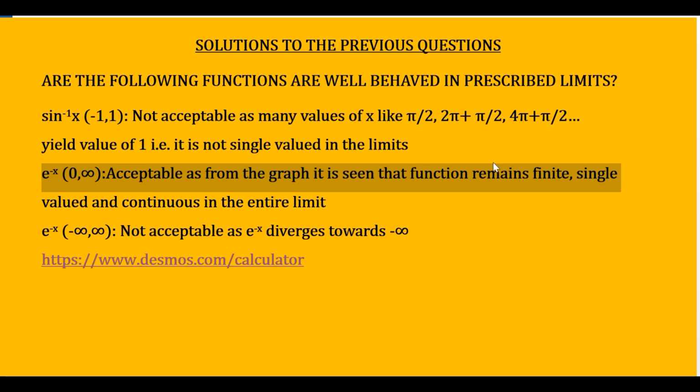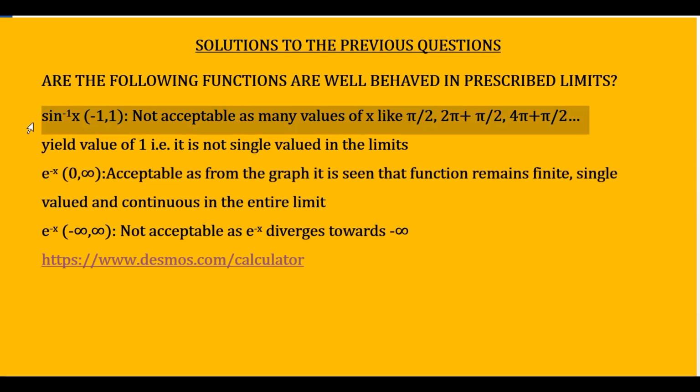So let us take the first one. The first one was sine inverse x in the limits -1 to 1. Now this is an inverse function, which means that x stands for the values of the angles at which the value of sine x turns out to be between -1 and 1. Let us take the extreme limit, say for example 1, because that is a simple number. Now we know that sine is a function for which at x equal to 0 you have 0, at x equal to pi by 2 the sine x becomes 1, at x equal to pi it becomes again 0.